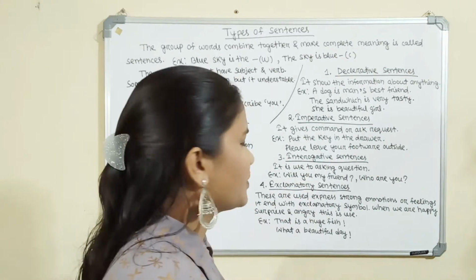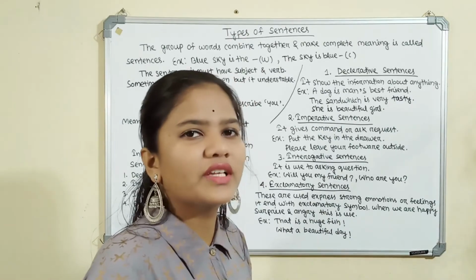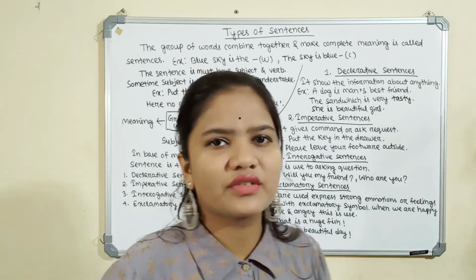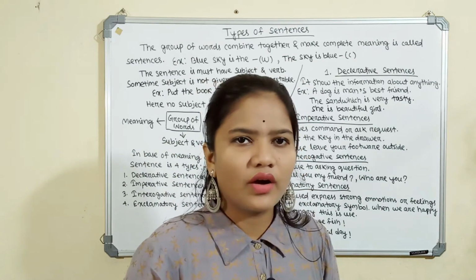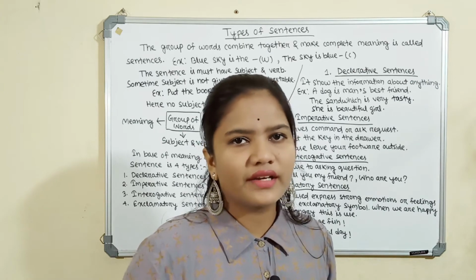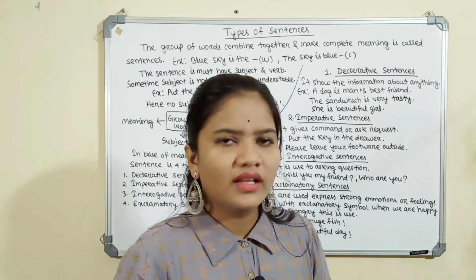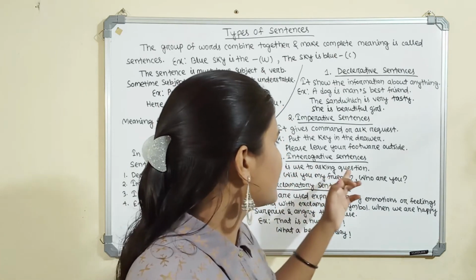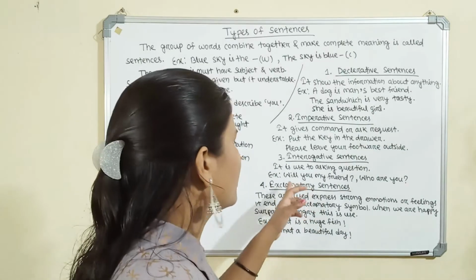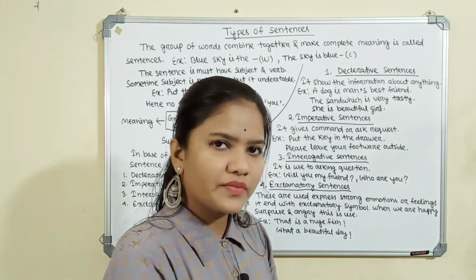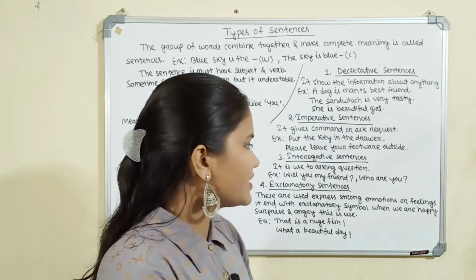Let's move to the third type of sentences, that is the interrogative sentences. Interrogative sentences are based on the double H question. We have already learned what is a double H question. A double H question means the way of asking a question, that is how, who, which, whom. These all are called double H words. If these words are added in the sentences, that is called a double H word question. Interrogative sentences are only used for asking questions, for example, will you be my friend? That is also one type of question, so it is also in the category of interrogative sentences.